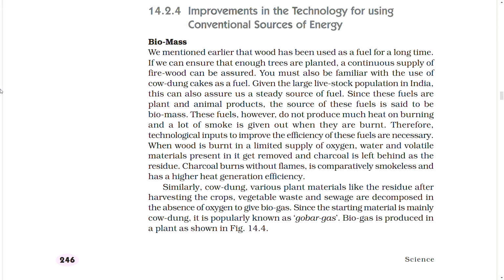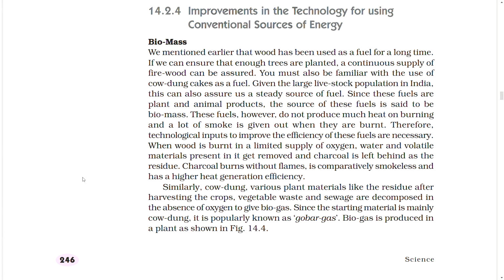Since these fuels are plant and animal products, the source of these fuels is said to be biomass. These fuels, however, do not produce much heat on burning, and a lot of smoke is given out when they are burnt. Therefore, technological inputs to improve the efficiency of these fuels are necessary. When wood is burnt in a limited supply of oxygen, water and volatile materials present in it get removed and charcoal is left behind as the residue. Charcoal burns without flames, is comparatively smokeless, and has a higher heat generation efficiency.